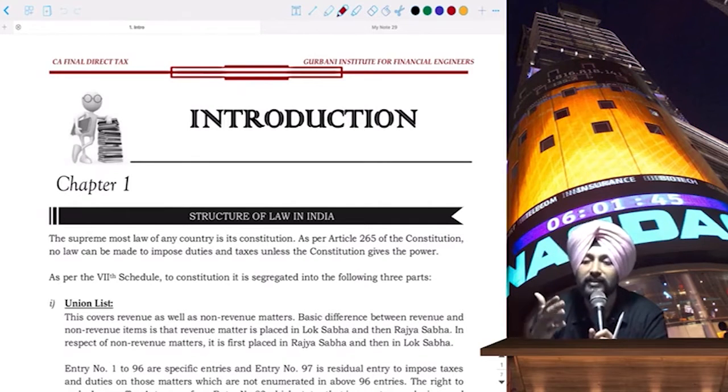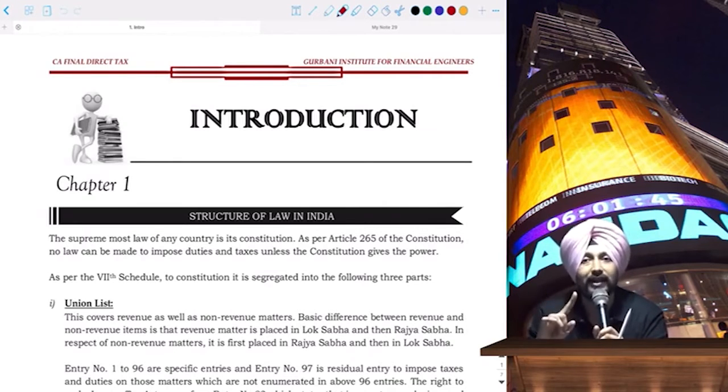10(38) was basically that any long-term capital gains from dealing in equity shares, okay, through a recognized stock exchange will be non-taxable. It will be an exempted income under Section 10(38). Last year, they have done away with it.